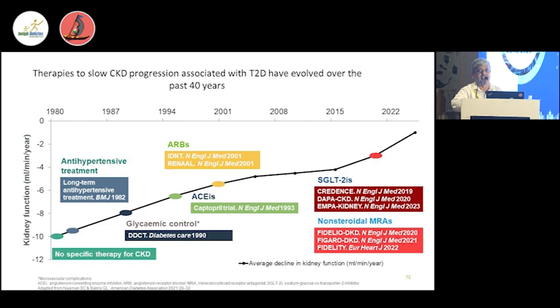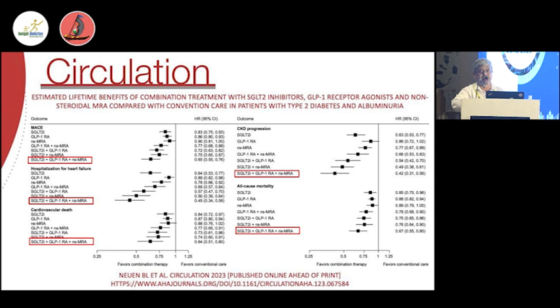So we started with anti-glycemic drugs, then we added anti-hypertensive and anti-lipidemic drugs, then RAS inhibition with ACE inhibitors and ARBs, SGLT2 inhibitors, non-steroidal MRAs and GLP-1 analogs, and a combination of drugs works for such patients. They give more benefit in terms of cardiovascular and renal mortality. This is a recent publication.